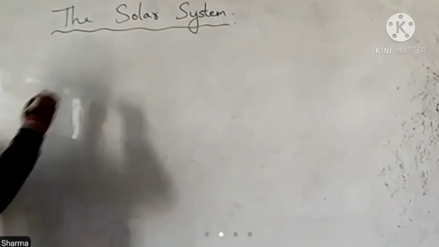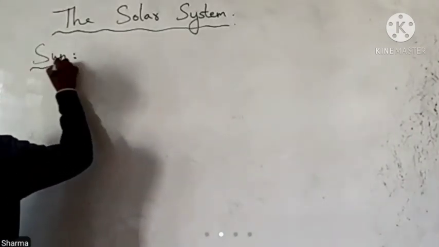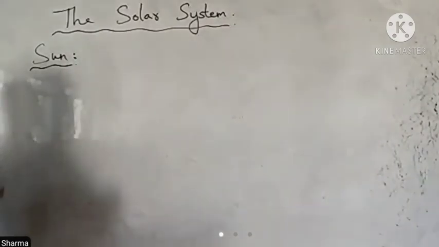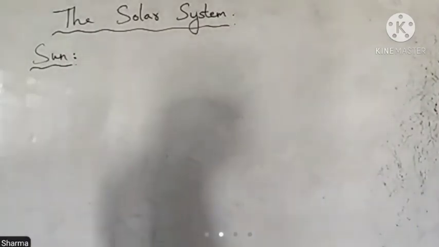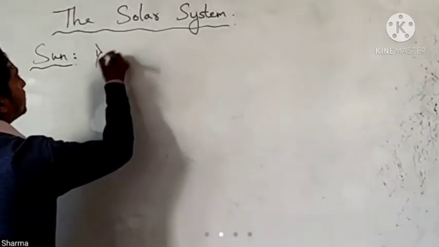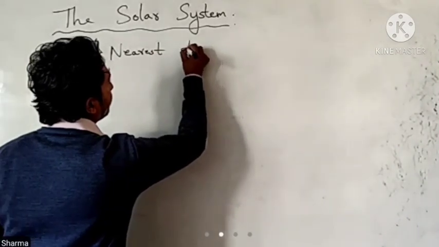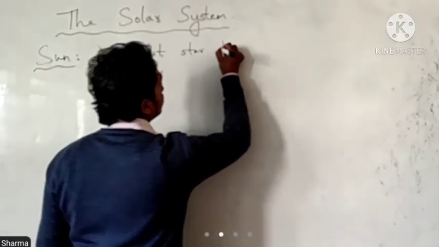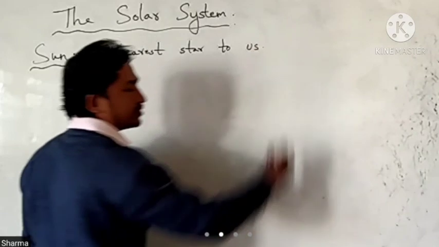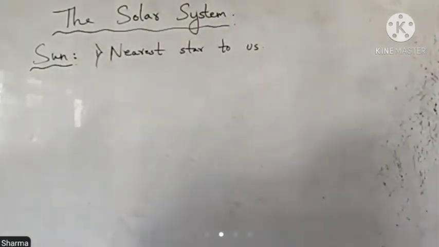So let's learn about the sun, because it is the head of the solar system. Number 1, it is the nearest star to us. As I have been saying, the sun is a star.